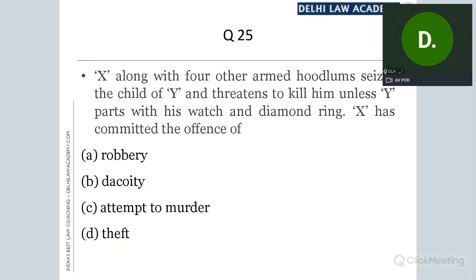The answer is no. I say it is not extortion. I say it's not robbery. Why? Anybody? If anybody wants to explain, you can switch on your audio.